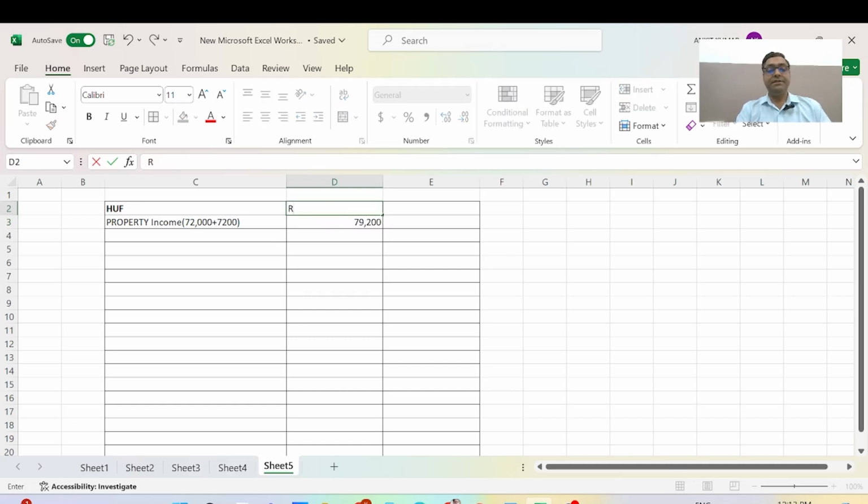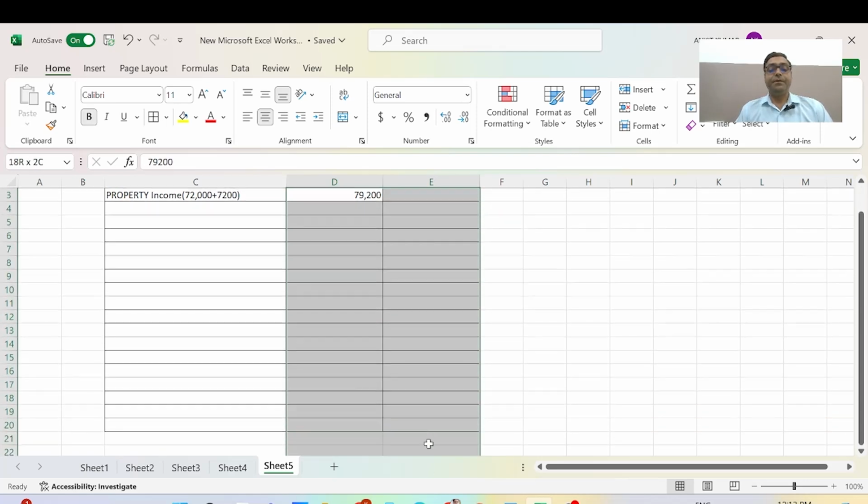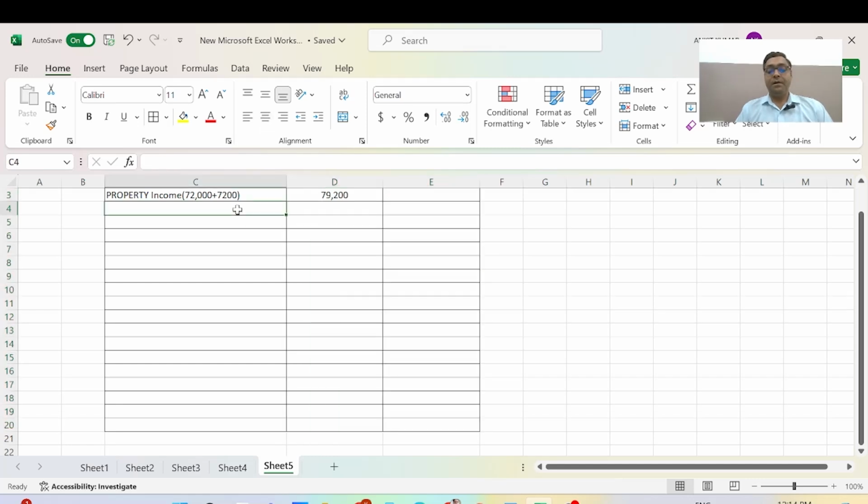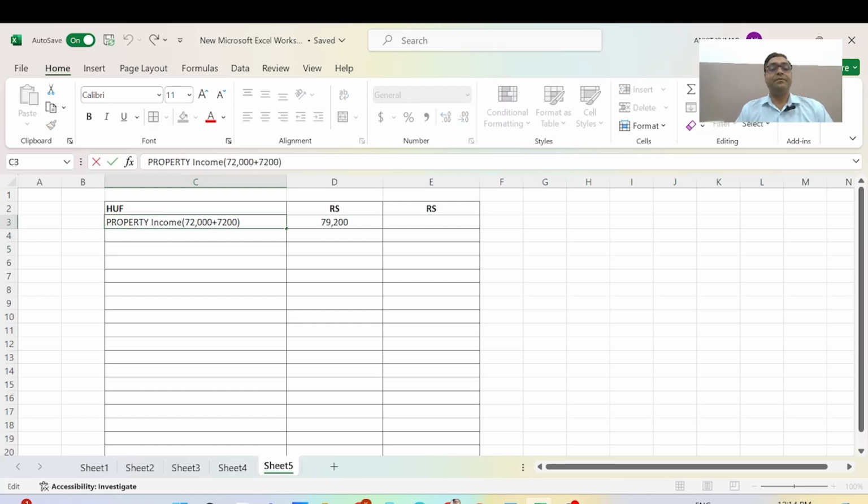I am mentioning the symbol of rupees here, and in the column this figure will be in rupees. The property income is 79,200, on the basis of rent.